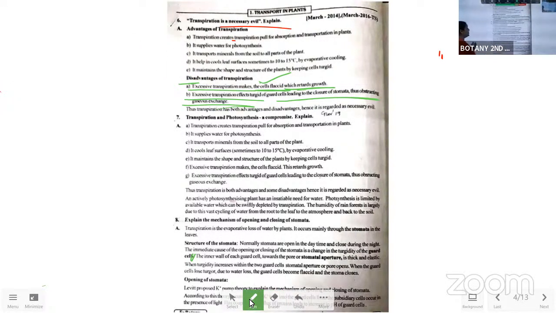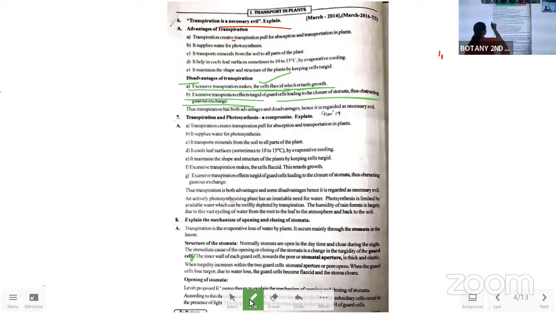Okay. So excess transpiration leads to the shrinking, otherwise closing, of the guard cells, which leads to stopping the photosynthesis. With this, the oxygen production in the outside atmosphere is going to be decreased, otherwise obstructed. Okay, otherwise stops. Any word you can use over there. So that is the most important 3 points.